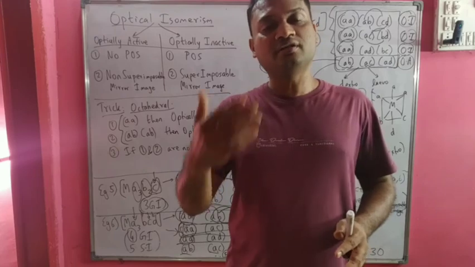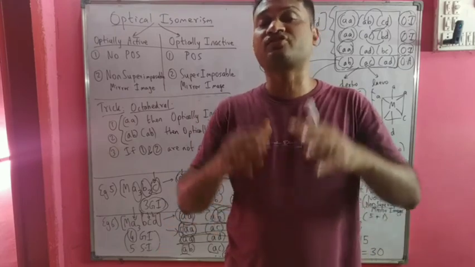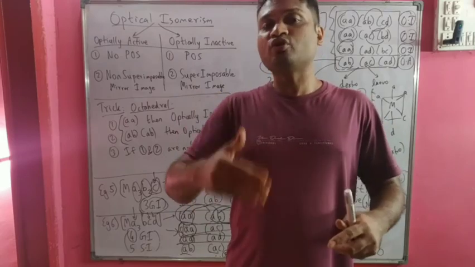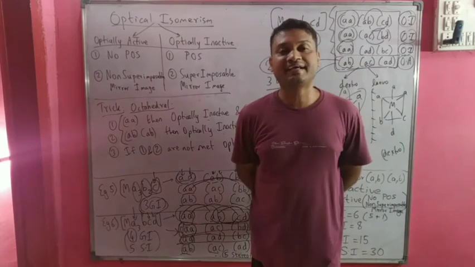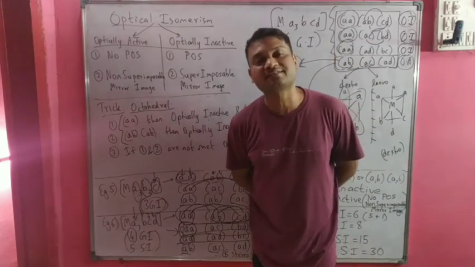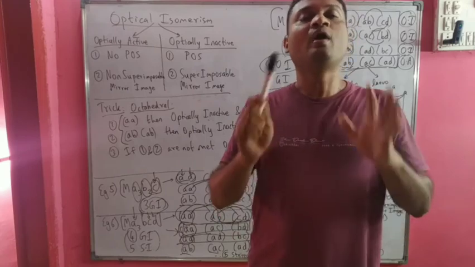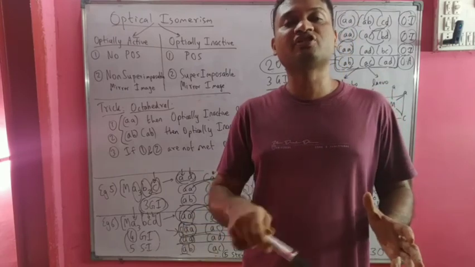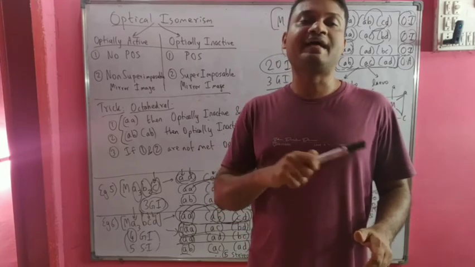In its case, the mirror image of the MABCD tetrahedral complex is non-superimposable, so it is optically active. Then we talked about the bidentate case in tetrahedral complexes. MAA2 is optically inactive. MAB2, which has a bidentate unsymmetrical ligand, is optically active.